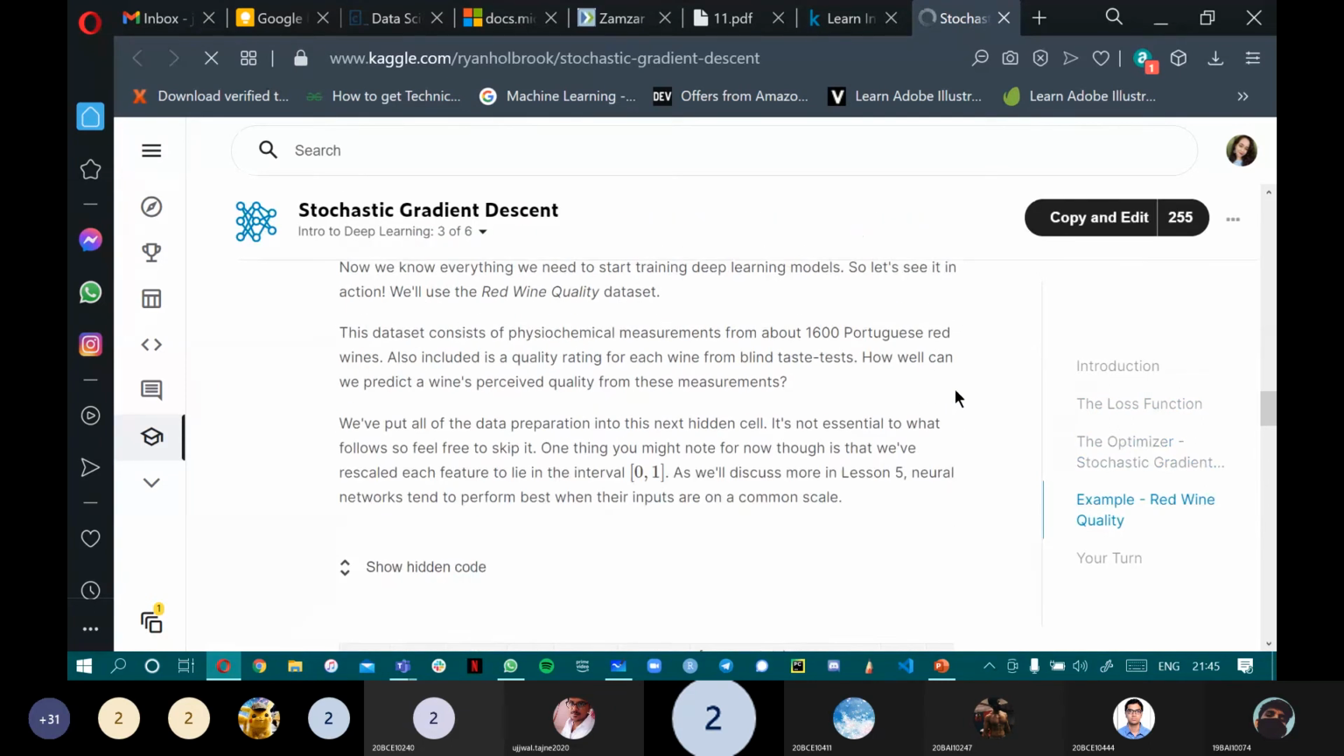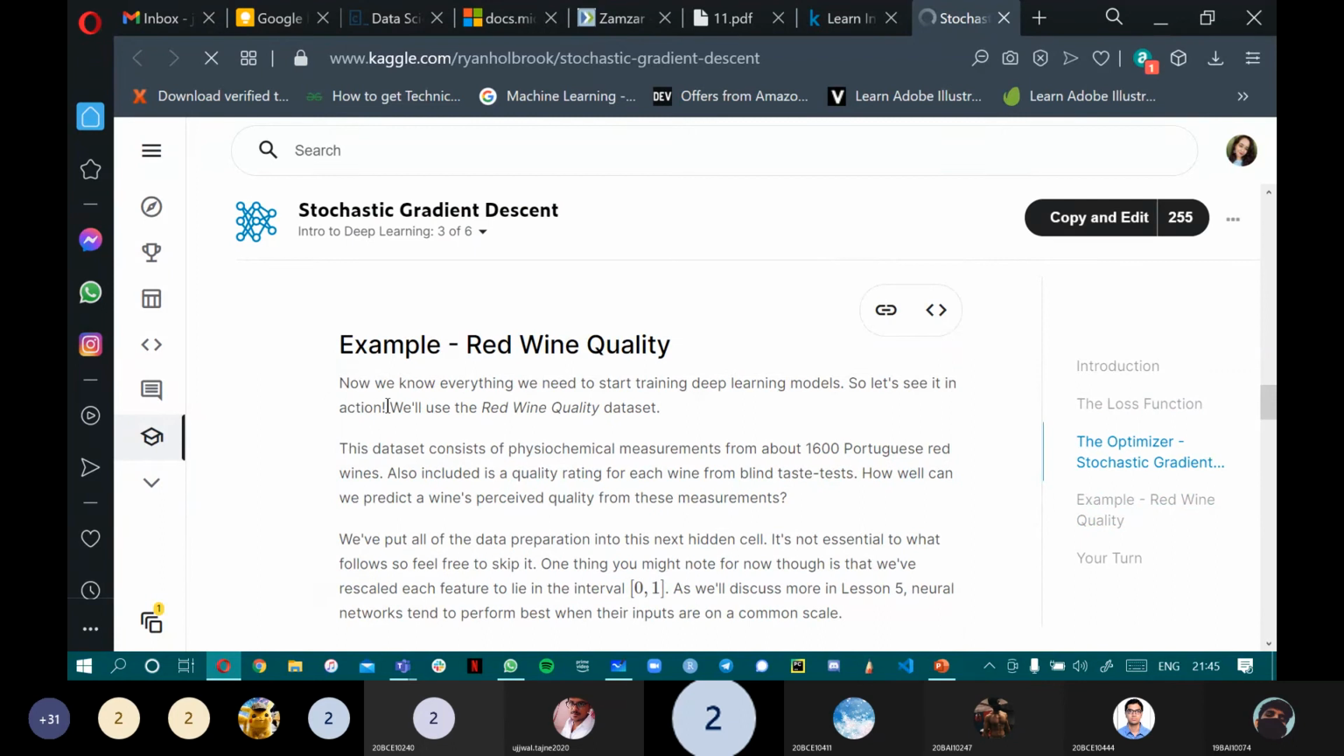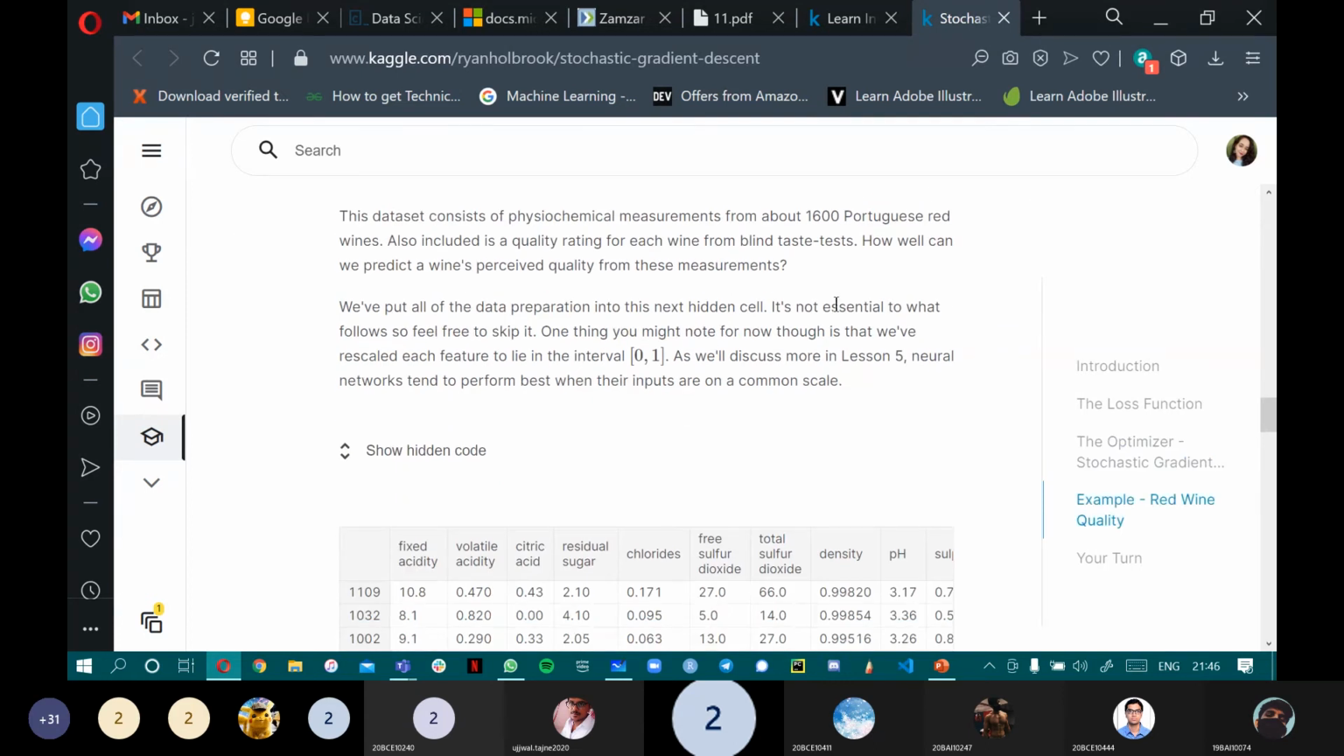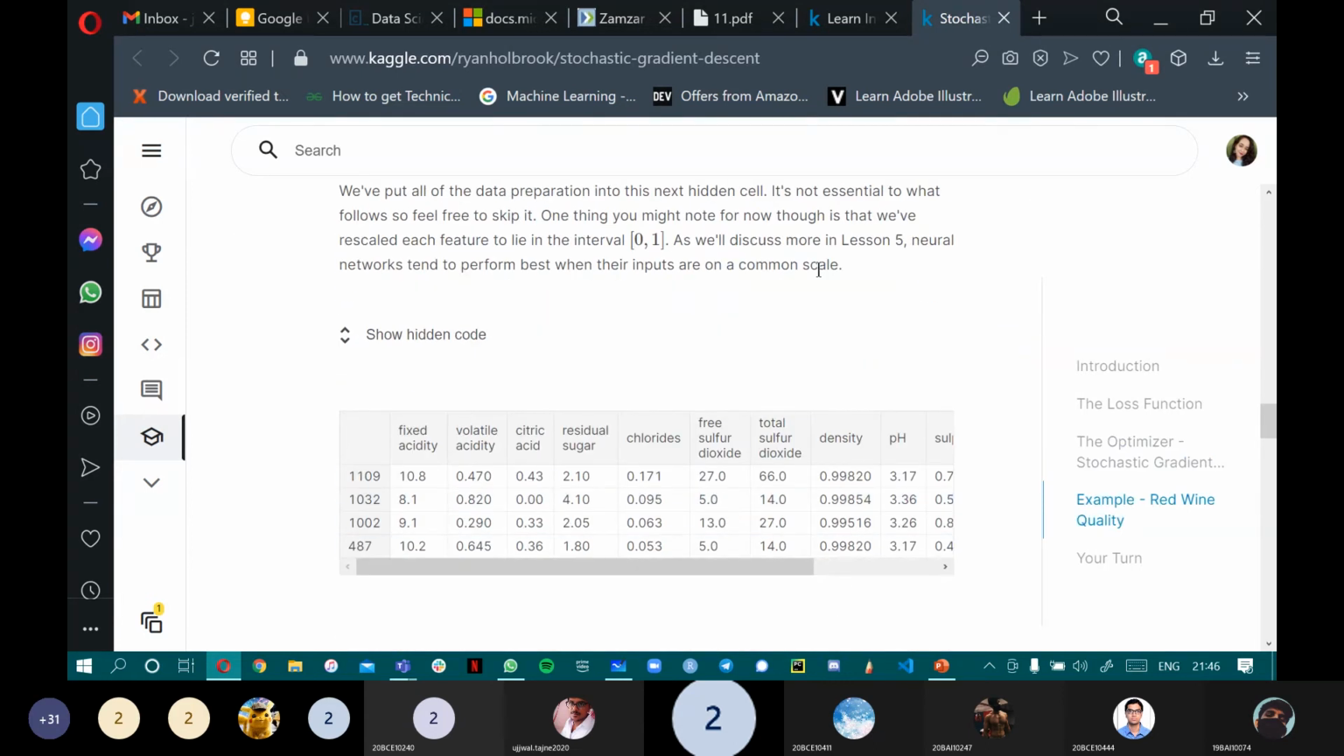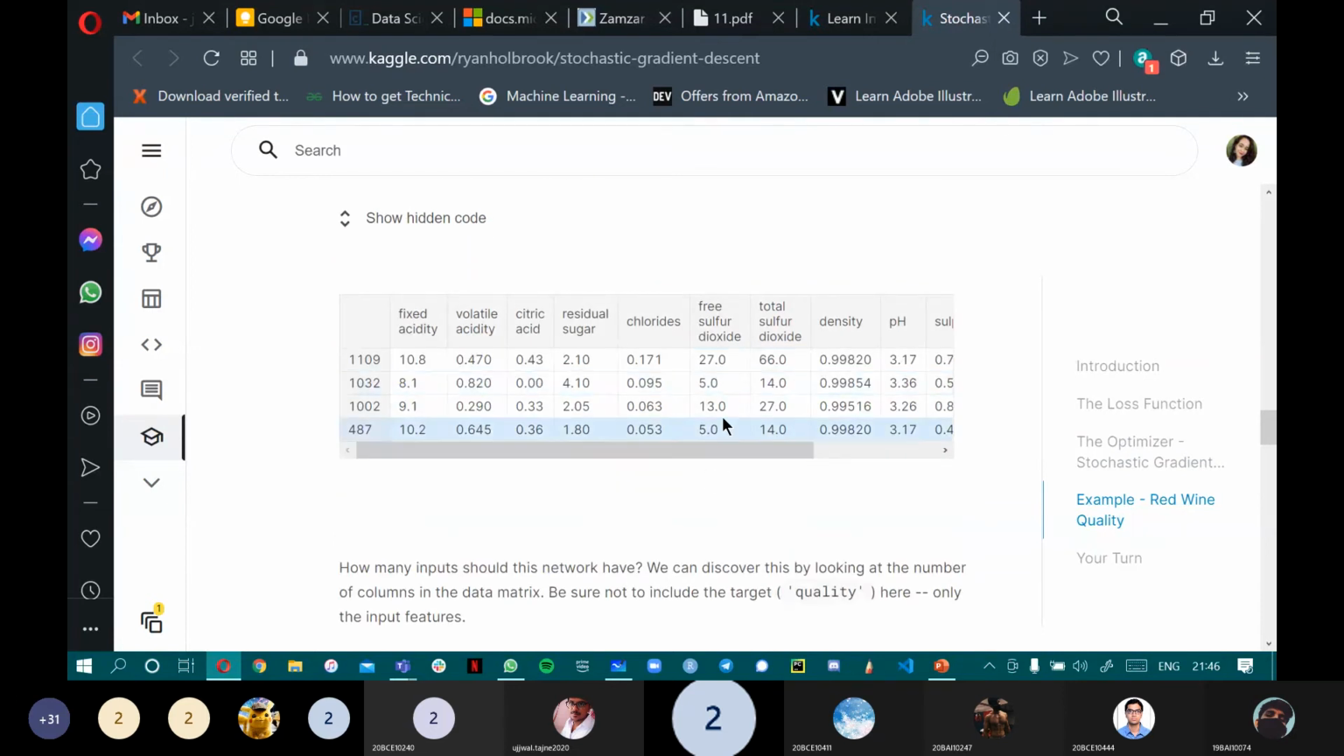So if you just look at this example over here, we have a data set of red wine quality, right? It contains the parameters of 1600 Portuguese red wines, quality, rating, blind tests, etc. So we have put the data prepared in a cell. So this is cleaned data, sorted data. So we don't have to read the whole thing, but basically this is clean data that we have.